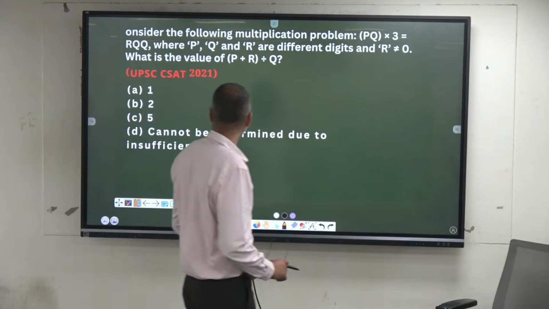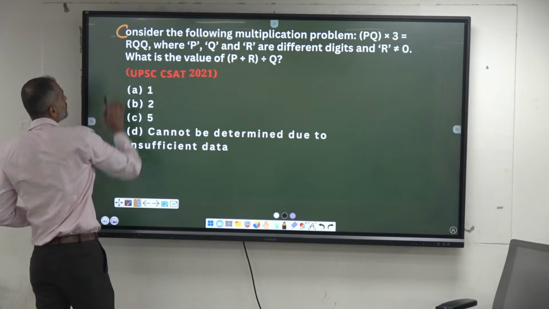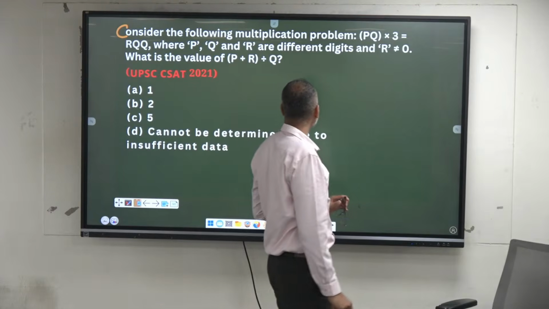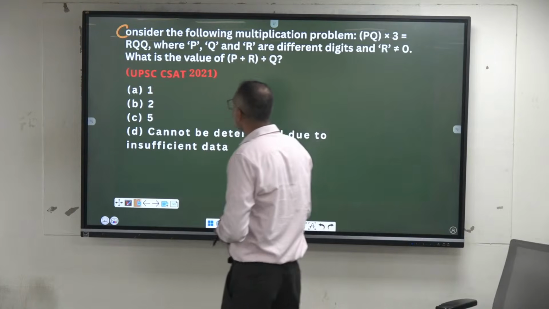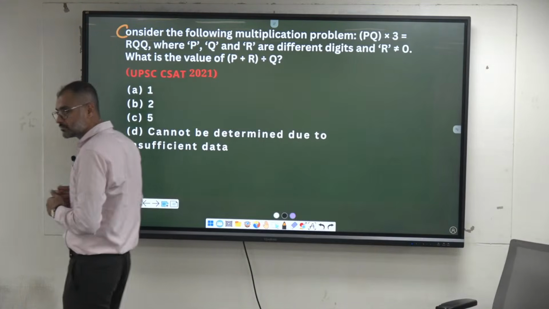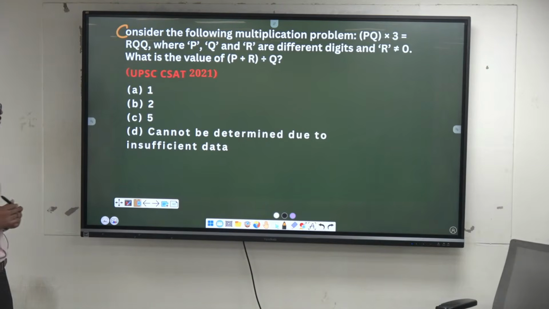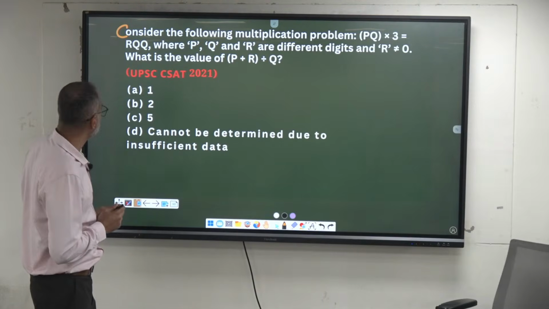Last question. Come on. Consider the following multiplication problem: PQ into 3 is equal to RQQ, where P and Q are different digits, and R is not equal to 0. What is the value of (P plus R) divided by Q? It's not P into Q. PQ is a 2-digit number, into 3, is equal to RQQ.